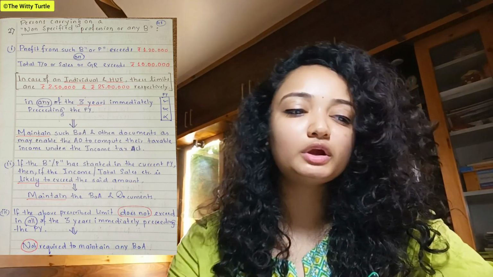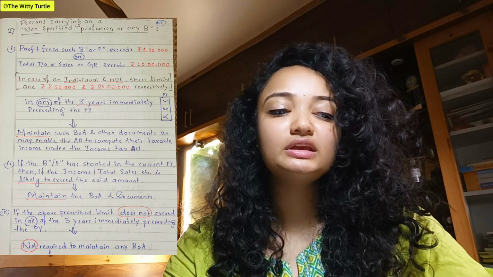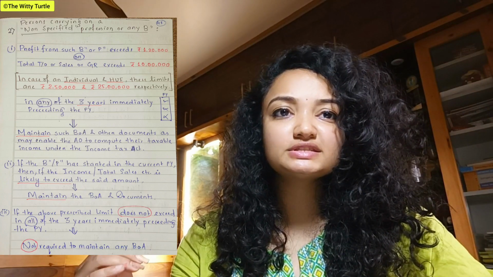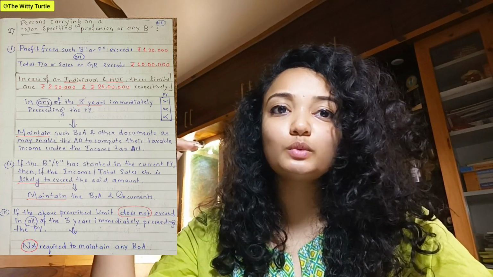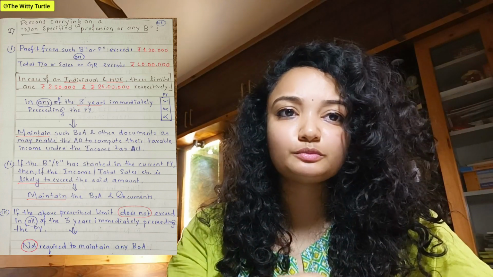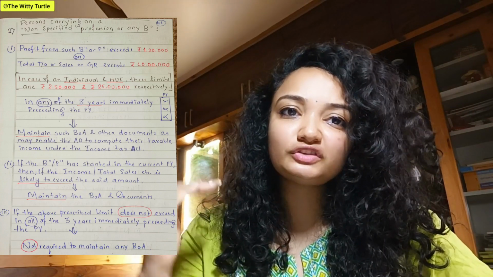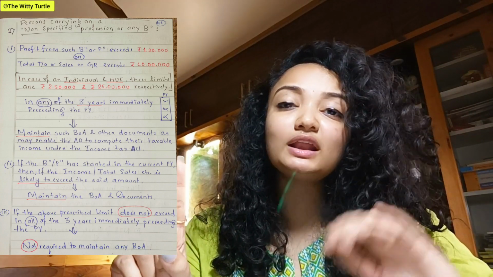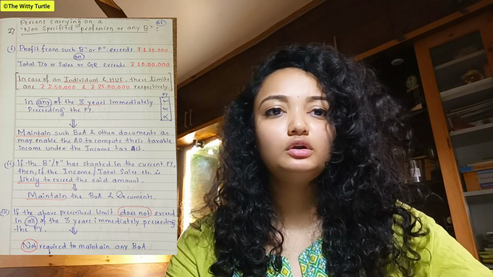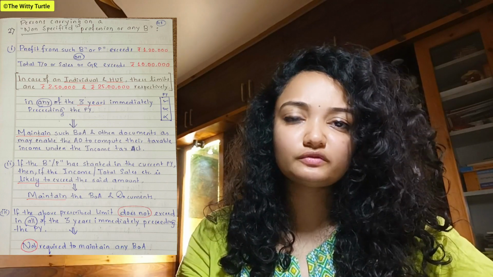So here the point to be noted is that when we were studying about specified profession, the provision said that your income should exceed 1,50,000 in all the three previous years. But when it comes to the non-specified profession, you have to maintain your books of accounts if in any of the three previous years, अगर एक साल में भी 1,20,000 और 10 lakhs वाला लिमिट क्रॉस हो रहा है, then you have to maintain your books of accounts. Minimum 1 year you have to cross your limits, then you have to maintain your books of accounts, right?